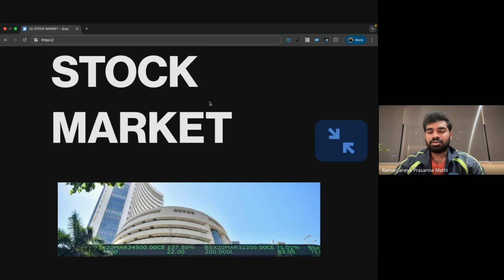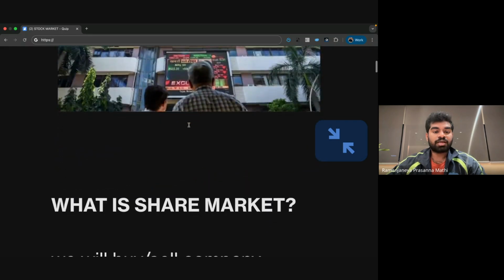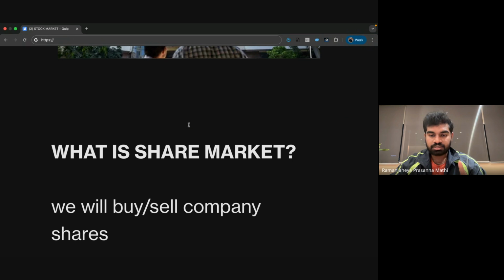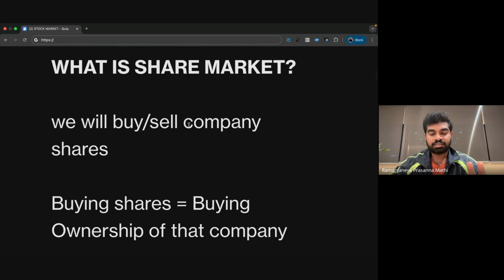Every country has their own stock market. Even our country, India, has its own stock market. Stock market, share market, or equity market, all are the same. In this stock market, we buy or sell the shares of a company. Suppose there is a company called X company, or any company. If I am buying the shares of that company, it means I got some ownership in that company.